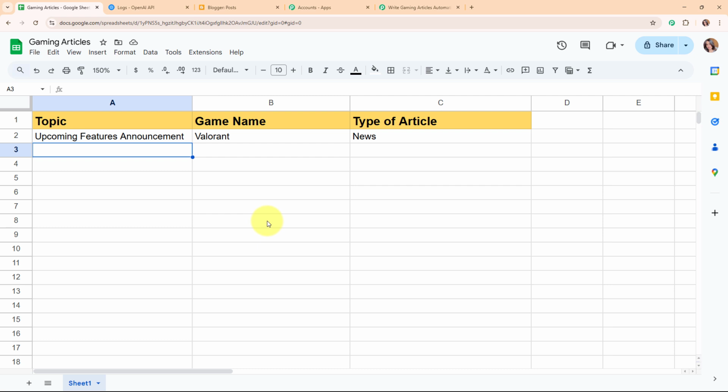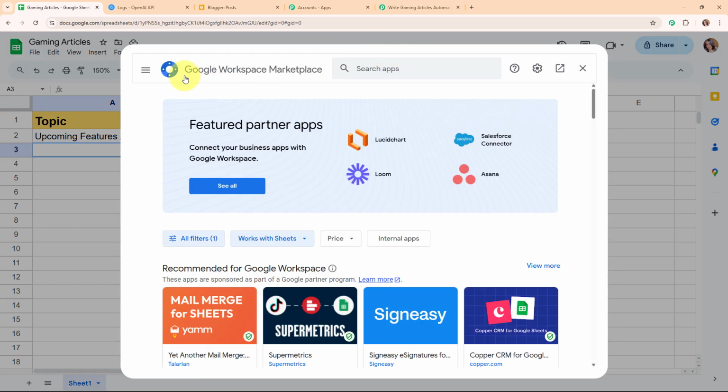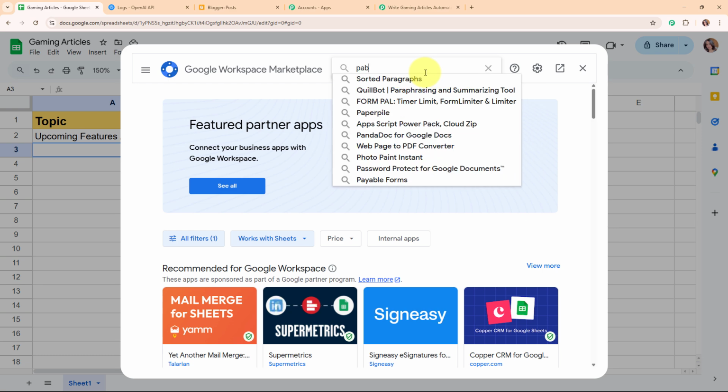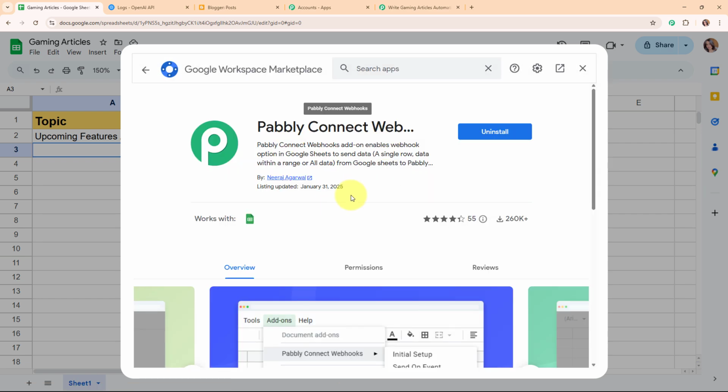For that, you need to install an add-on in your Google Sheets account first. So you need to click on extensions, and from here select add-ons. Under add-ons, you need to select get add-ons. And then in this Google Workspace Marketplace, you have to search for an add-on, that is Pabbly Connect Webhooks. Then you need to install this add-on in your Google Sheets account in order to connect your Google Sheets with Pabbly Connect. Alright, you can see it is already installed in my Google Sheets account.